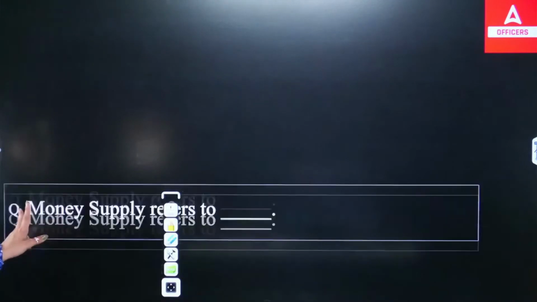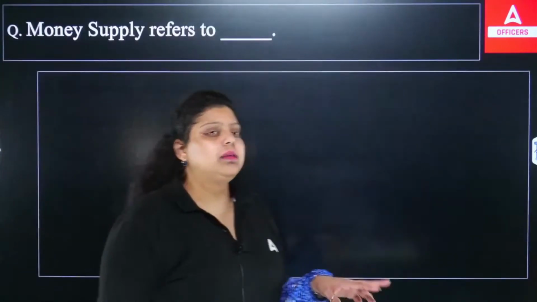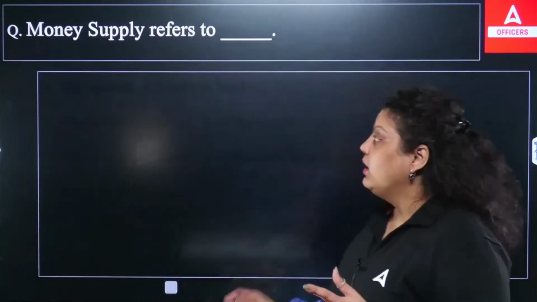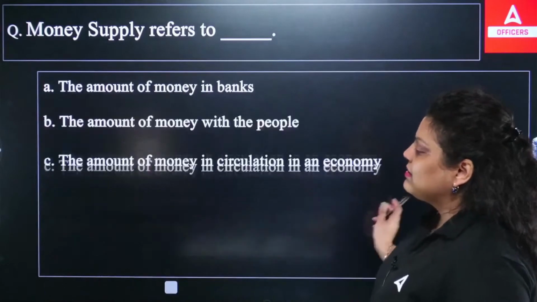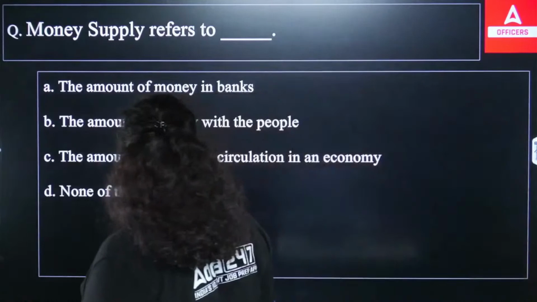Okay. Now, money supply refers to. A lot of times we talk about the money supply. We have just talked about how M1, M2, M3 are the measures of money supply. So what does money supply actually mean? It's the liquidity that is available in the economy. But how to define this?